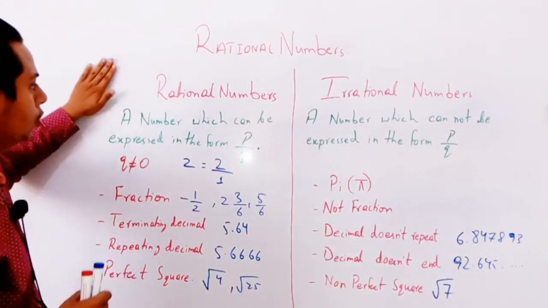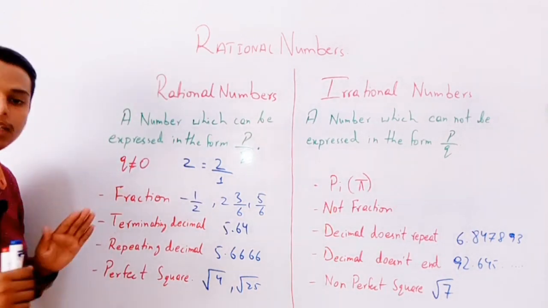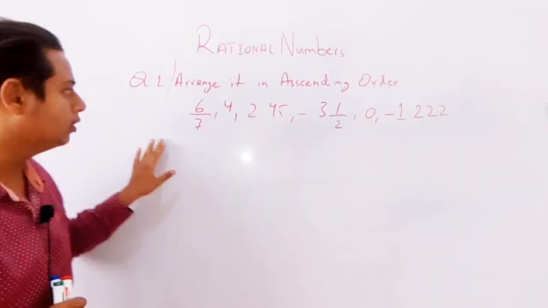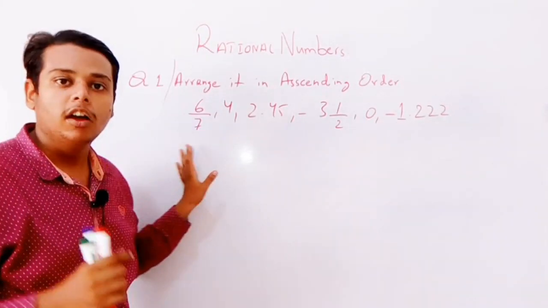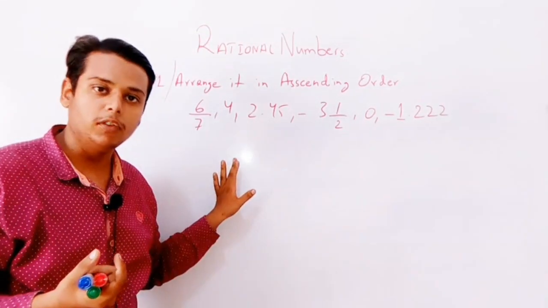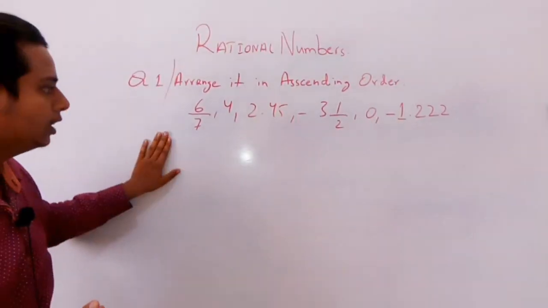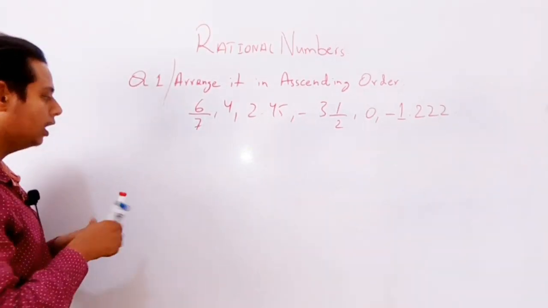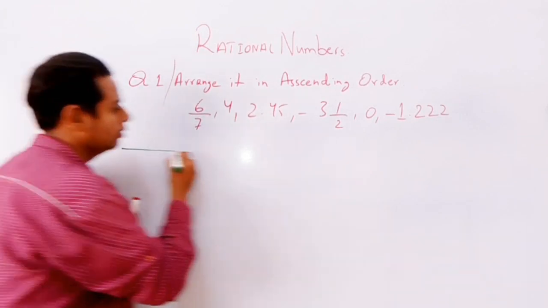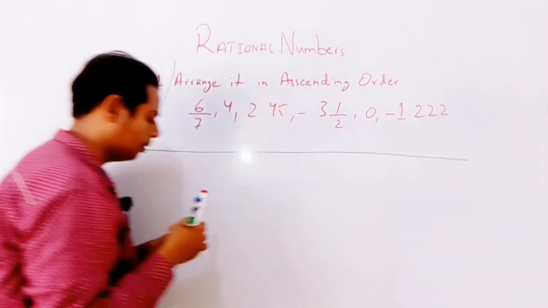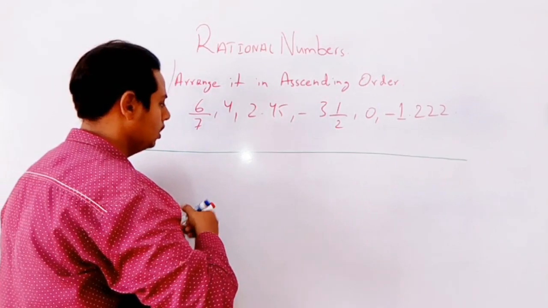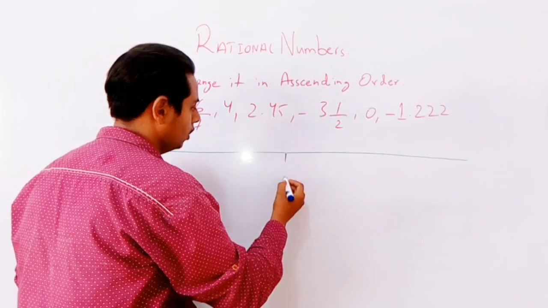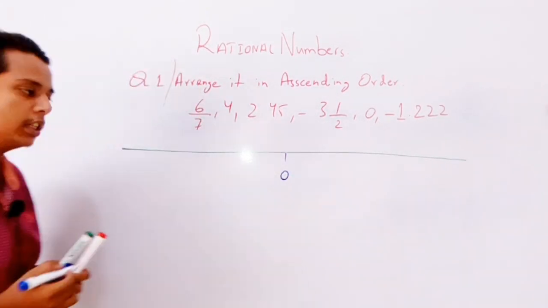Fine. Hope the rational numbers and irrational numbers are clear to you. Fine. Have to arrange them in ascending order. First of all, the one thing we have to know is how we can arrange them on a number line. So first of all, I am drawing a number line. In the middle of the number line there is 0.